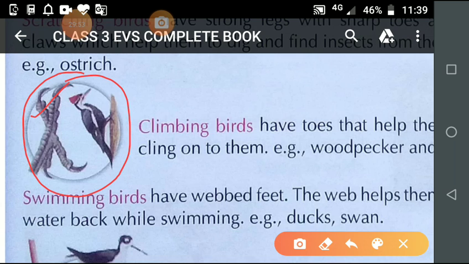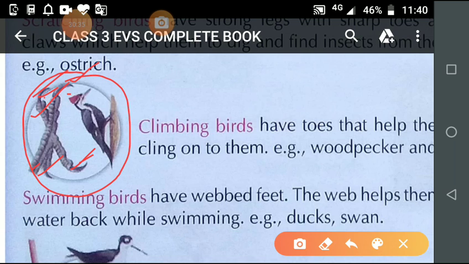So now count it. 1, 2, 3, 4. So how many toes does a woodpecker have? The answer is 4. By counting, you see 1, 2, 3 and this 4. How many toes does a woodpecker have? 4 toes. And now what is the position of these toes? Firstly we count the number of toes, that is 1, 2, 3, 4. Now see what is the position of these toes.